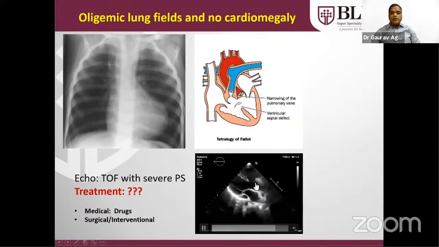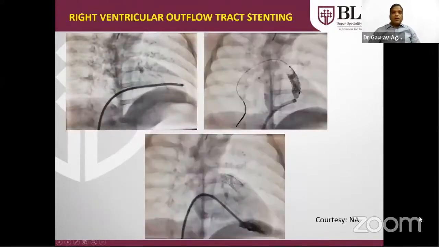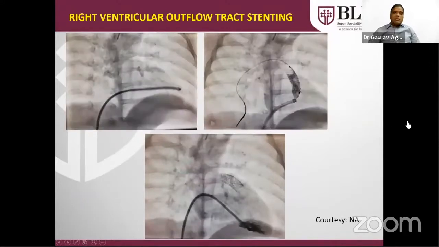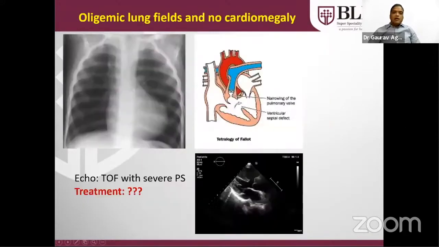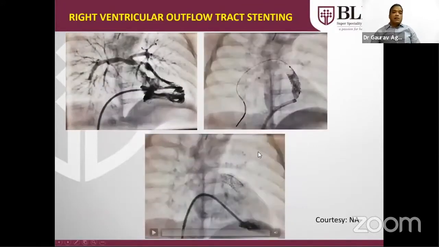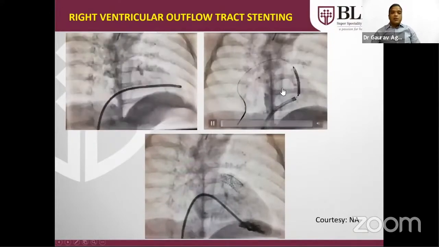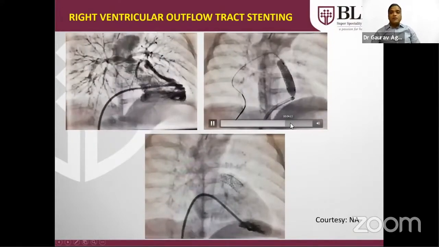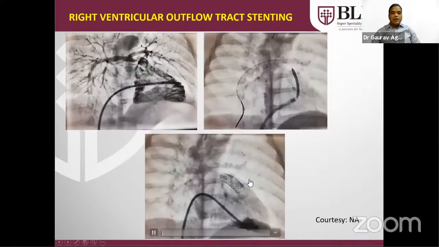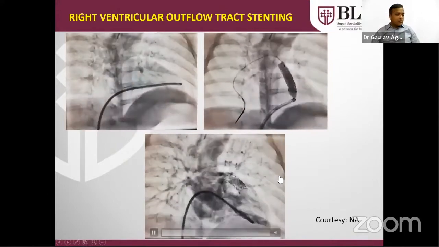This is the echocardiography, showing the large VSD. This is angiographic. What are the treatment options for such patients? Either we send for a BT shunt or we can do some interventional procedures. Like this one, a severe right ventricular outflow tract obstruction that was palliated, not cured, with a stent, and this was the final result.